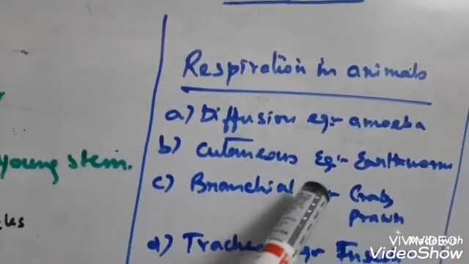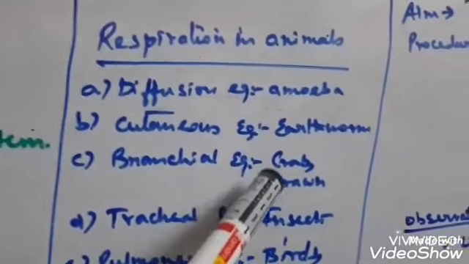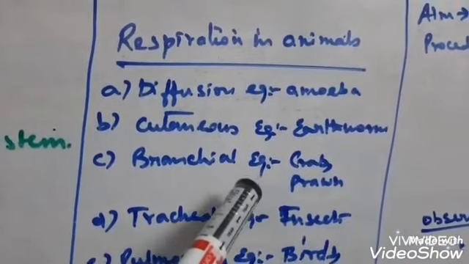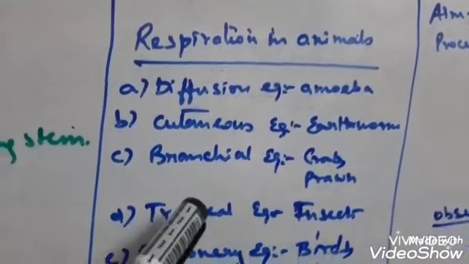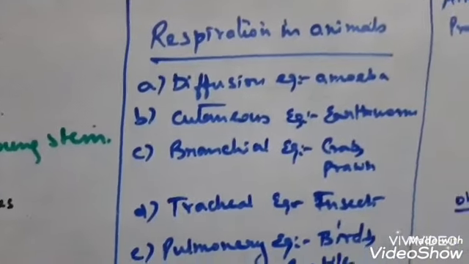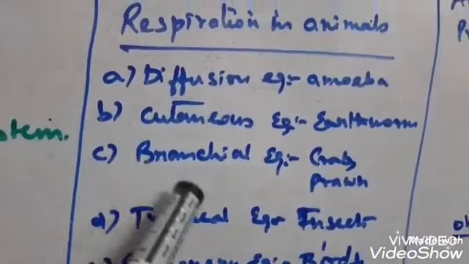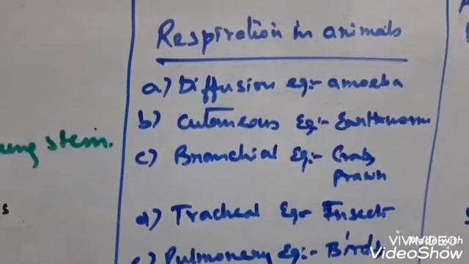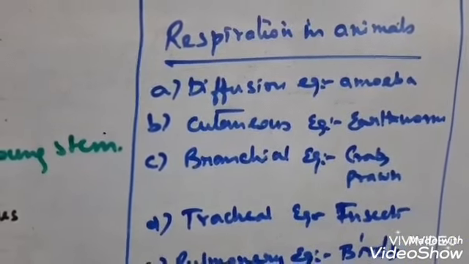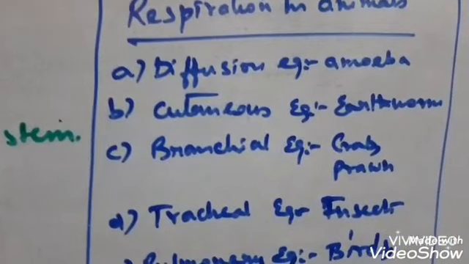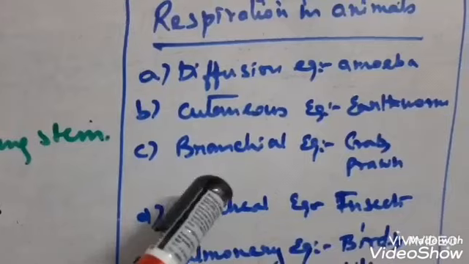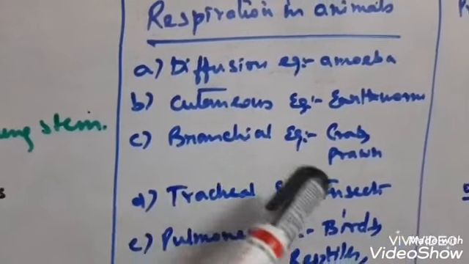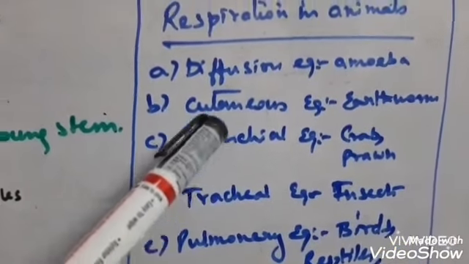Next comes branchial respiration. Branchial means respiration through gills. Crabs and prawns have gills, and they exchange gases through them. Even fish do. Fish, crabs, and prawns are aquatic animals and they exchange gases through gills. The gills can separate the oxygen from water and make it available for the organism. So branchial respiration means respiration in those organisms that have gills.